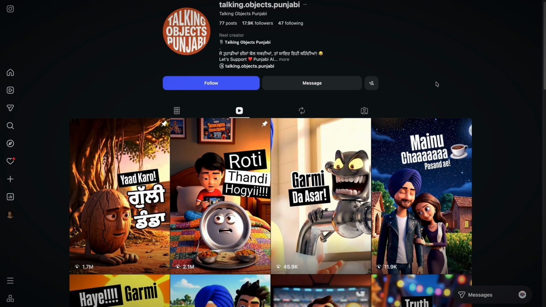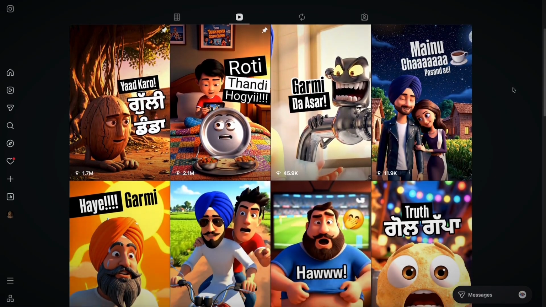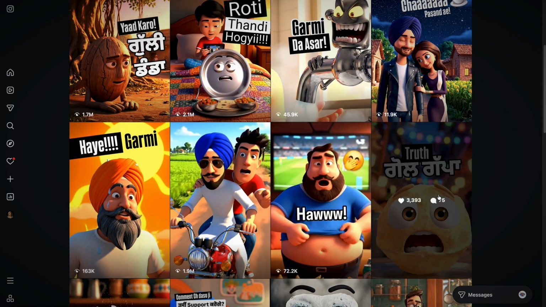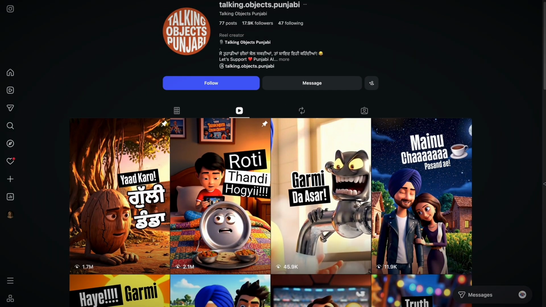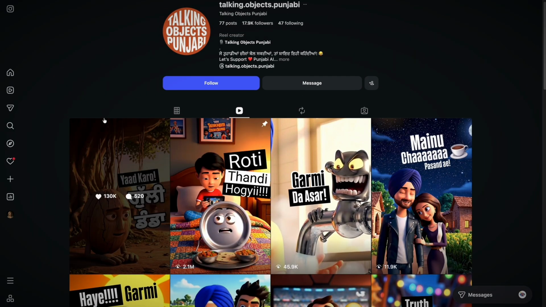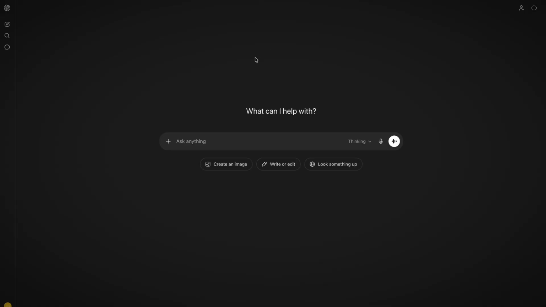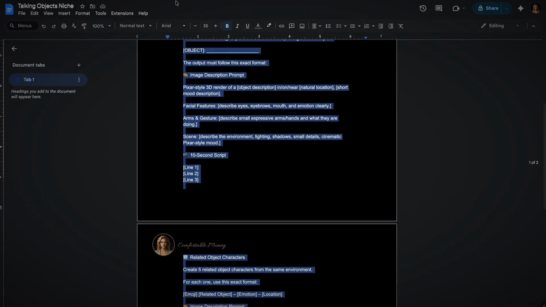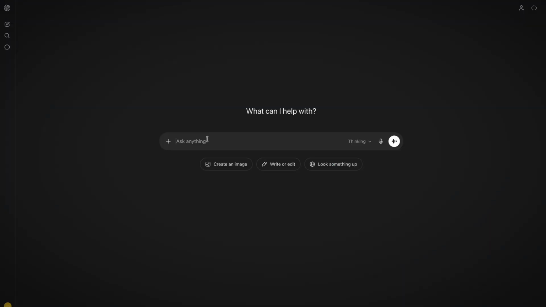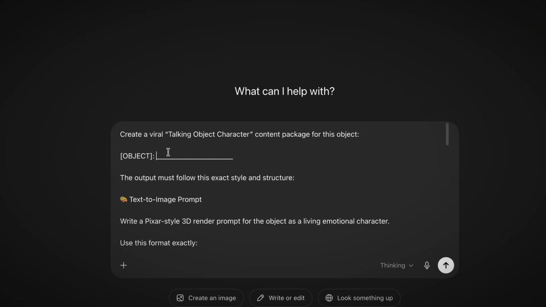Before opening ChatGPT, spend a moment on the most important creative decision in this entire workflow: which object to build the video around. This choice determines everything that follows, and most creators make it randomly when they should be making it strategically. Step 1. Generate your image prompts and script. Open ChatGPT. Go to the document in the description and copy the prompt. Paste it into ChatGPT, then type the name of the object you want.